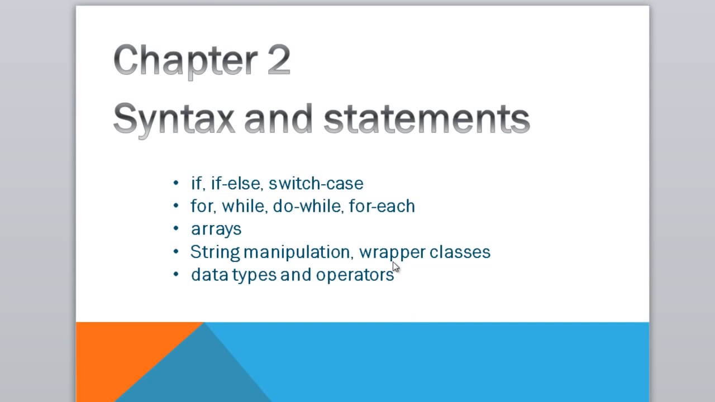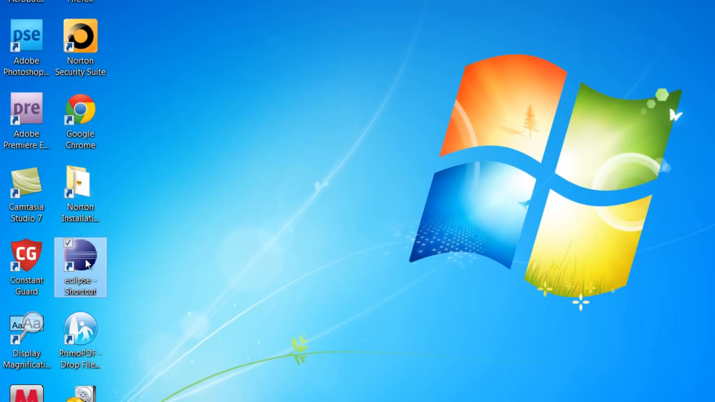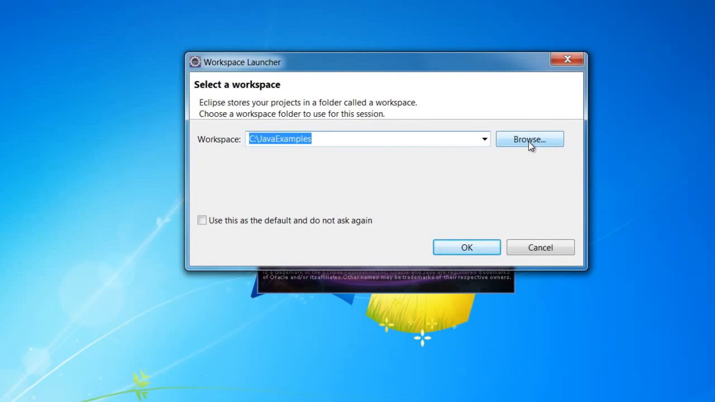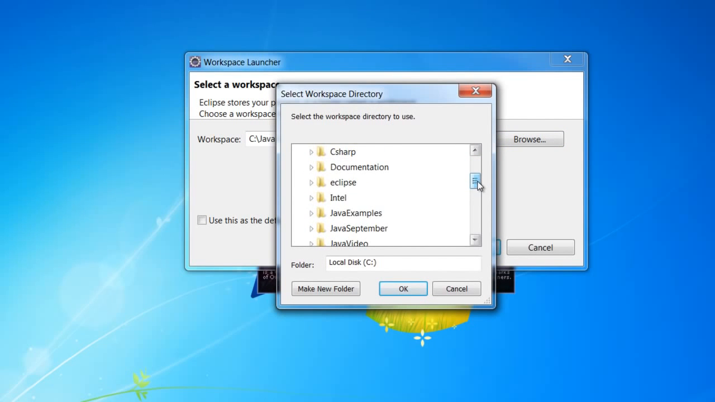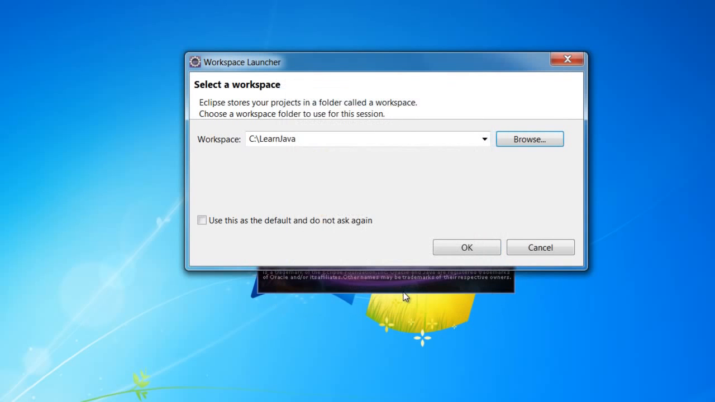In chapter 2, we are going to learn the Java syntax by writing some small Java programs. Go to your desktop or wherever you installed Eclipse and double click on Eclipse. Now you can click on the Browse button and select any folder. This will be your workspace. I created a folder in the C drive called Learn Java. I am selecting that particular folder and I will click OK. So this C:\Learn Java folder will be my workspace. That is, all the sample programs will be stored here. And I'm going to click OK.